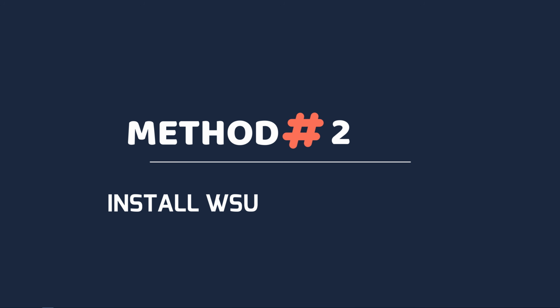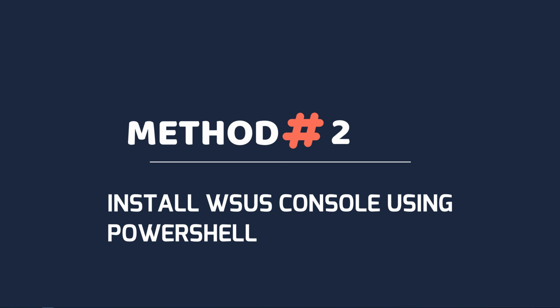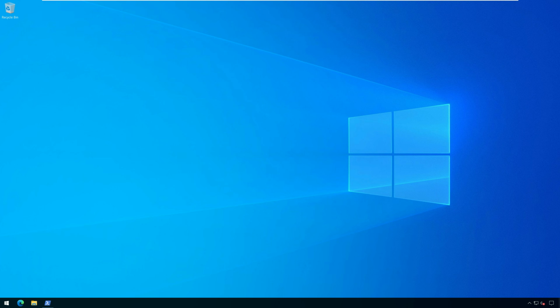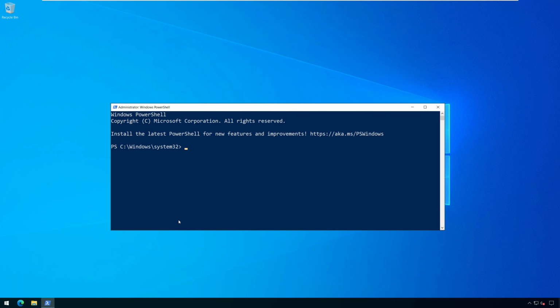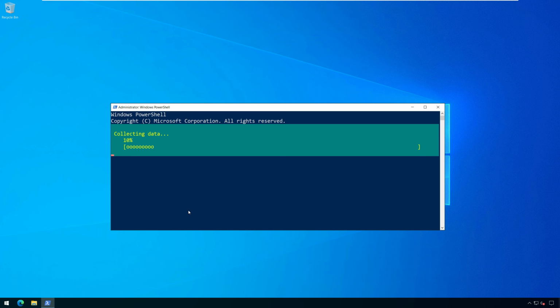Method 2. Install WSUS console using PowerShell. As I mentioned earlier, installing WSUS console using PowerShell is quick and easy. On Windows Server, launch the PowerShell as administrator. Now run the command Install-WindowsFeature -Name UpdateServices-UI to install WSUS console.